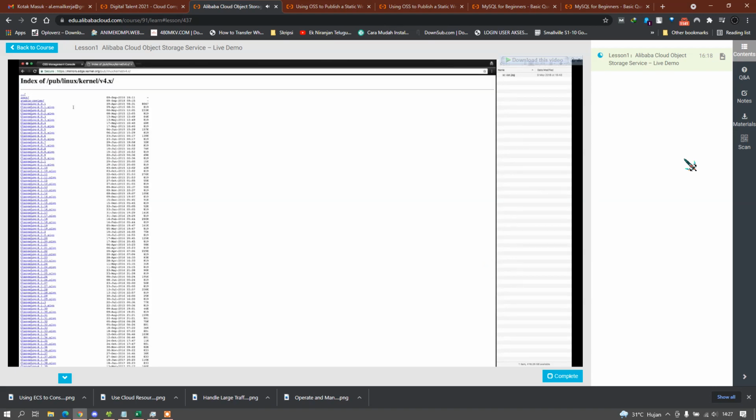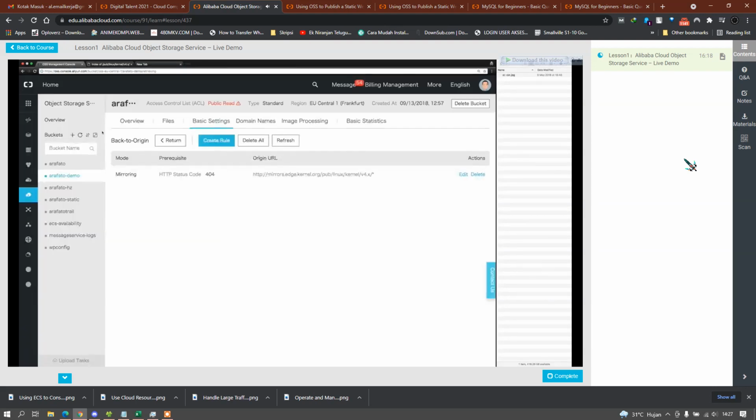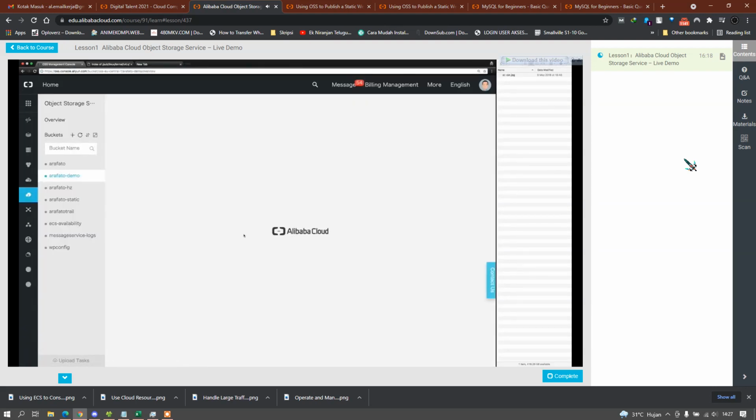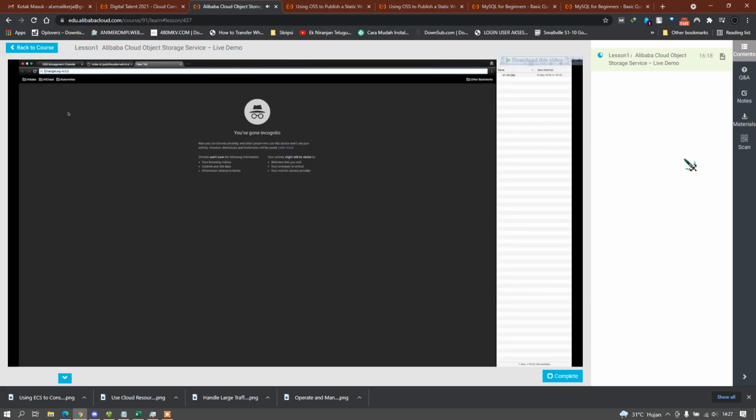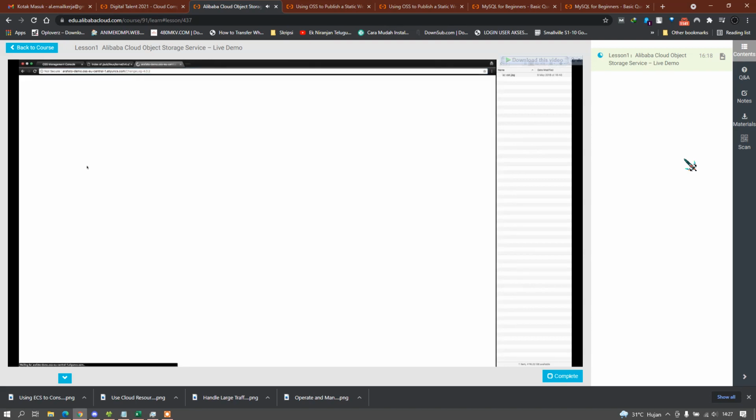Now, if I want to get this file here, for example, what I can do is the following. Let's go back to my overview. Grab the bucket domain name here and paste it here, and request it.